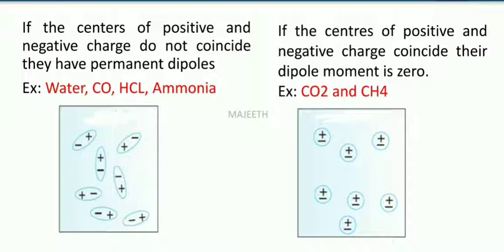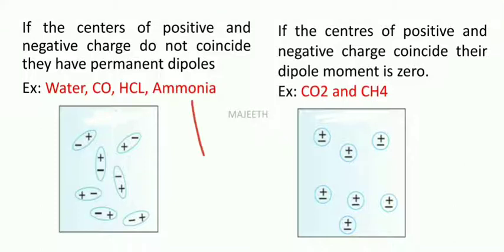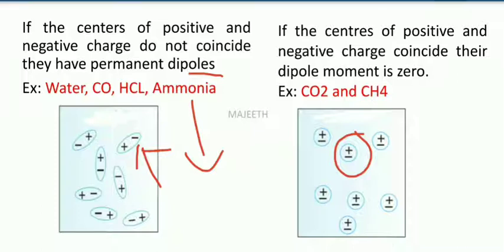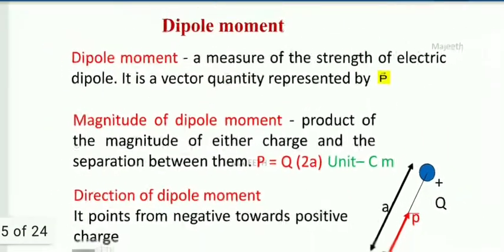If the centers coincide, that is the centers of both positive and negative are coinciding, then we say that the dipole moment is zero. In the left hand side objects or atoms, the dipole moment is not zero. They have permanent dipole moment. Here you see the positive and negative charges coincide. Here they won't coincide. Water comes under the category that it always has permanent dipole moment, right?